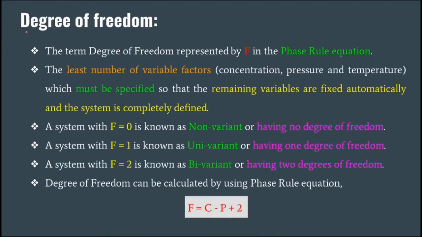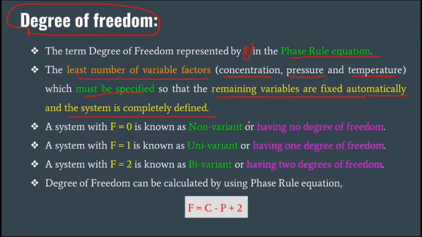Then next, the degrees of freedom. It is represented by F when we are discussing the phase rule equation. What is the degree of freedom? The least number of variable factors, concentration, pressure and temperature, which must be specified so that the remaining variables are fixed automatically and the system is completely defined. In a simple way, what does degrees of freedom mean?